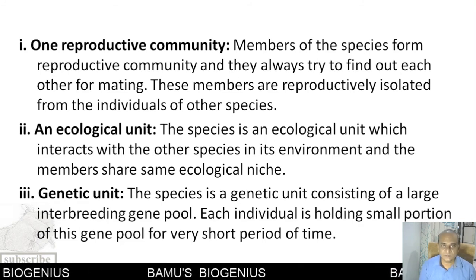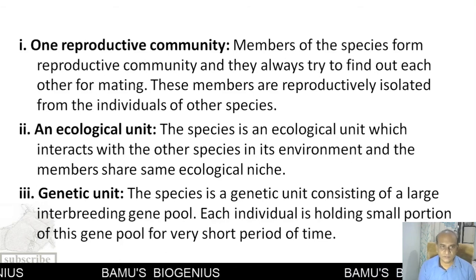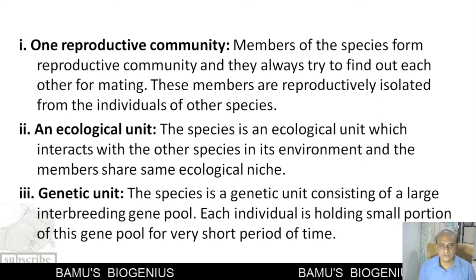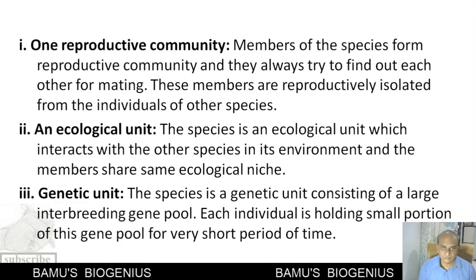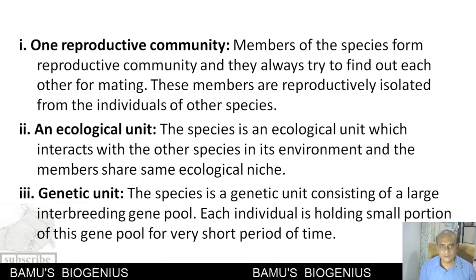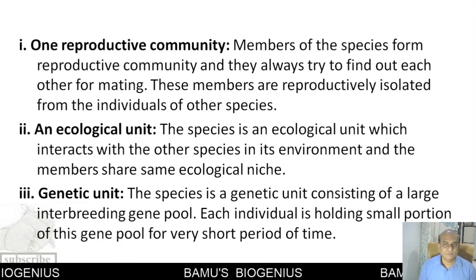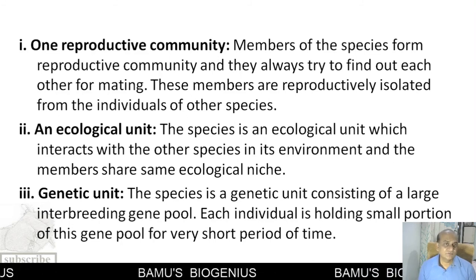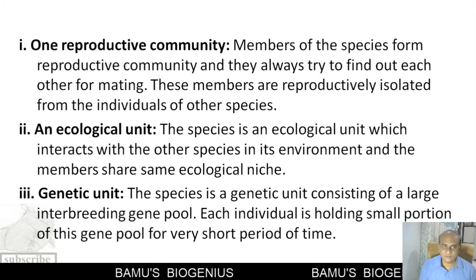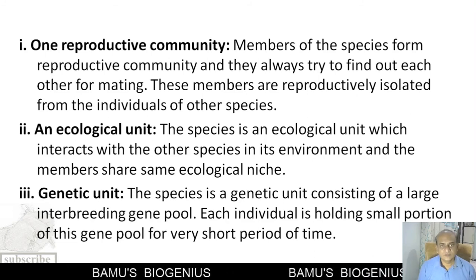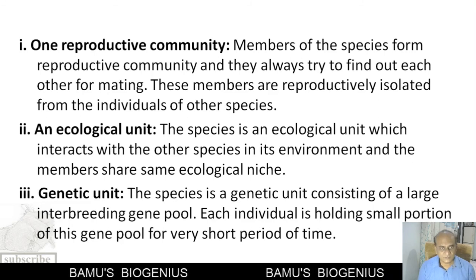The members of the species form a kind of reproductive community. They breed among themselves to produce healthy individuals, and the members of that community will not interbreed with other species. So they are reproductively isolated from the individuals of other species. This is the first property: the species is a reproductive community.